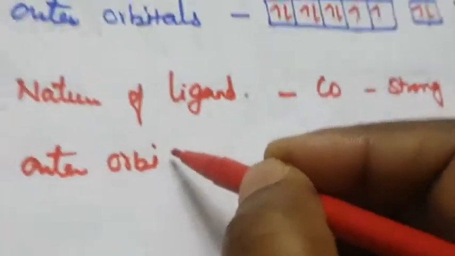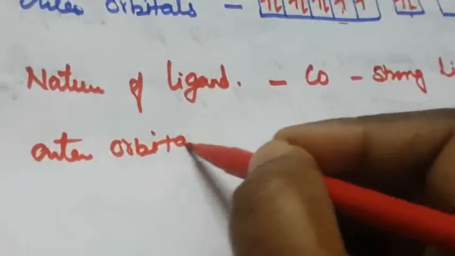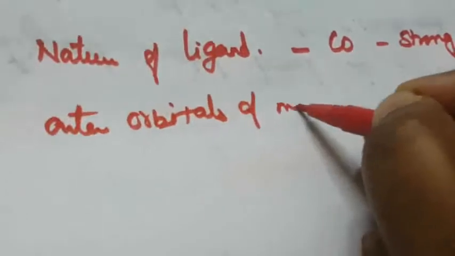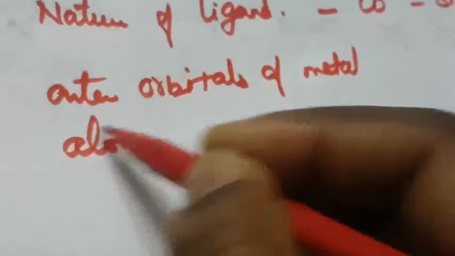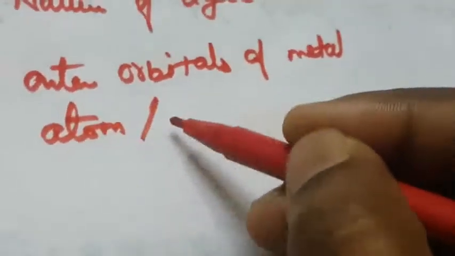So this is the next one: outer orbitals of the metal atom in the presence of ligand.